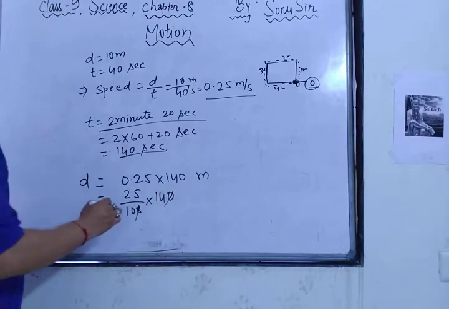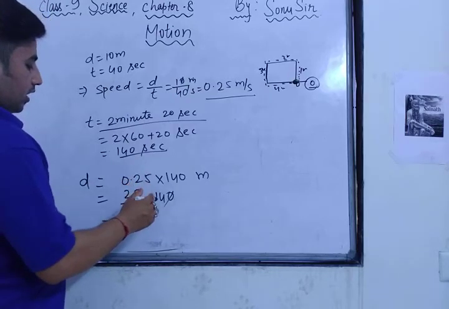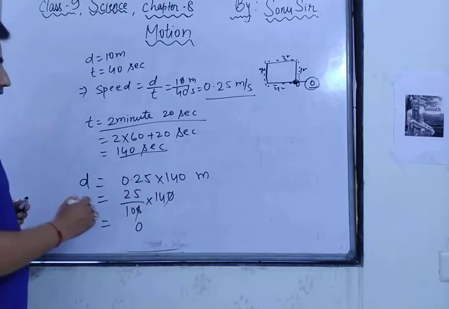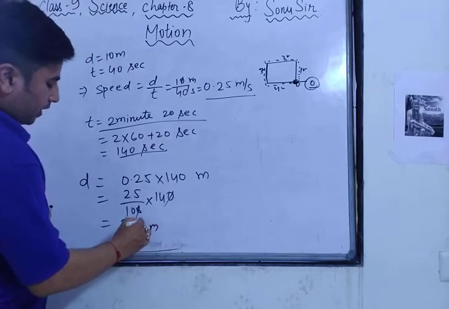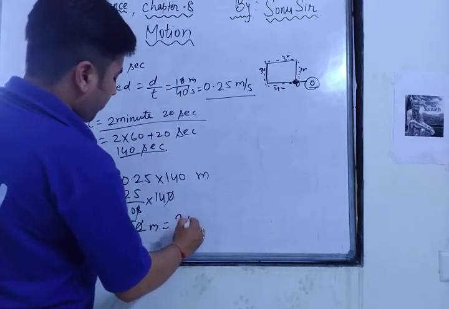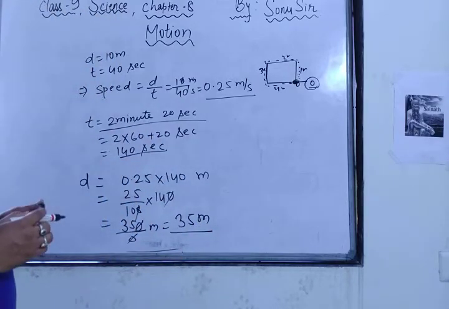Now 14 5s are 70, 14 2s are 28, plus 7 is 35, right? So it will cover a total of 35 meters. As you have seen, the question was, what will be the distance covered in 2 minutes and 20 seconds?